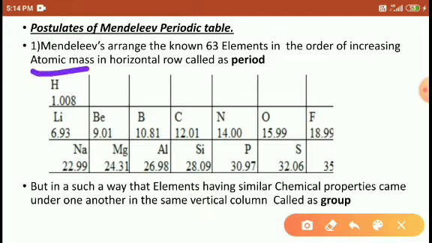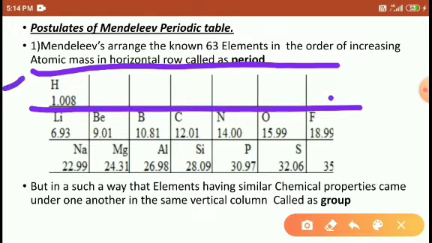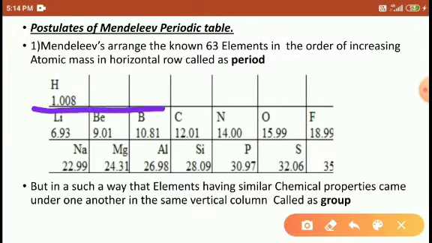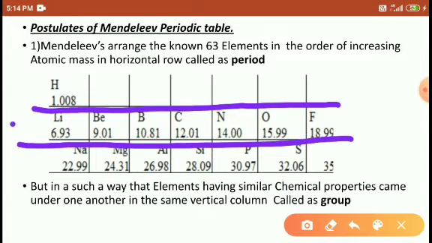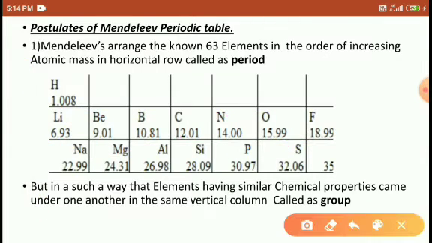This is the first period, in which only one element is present. Right. And the elements are arranged in increasing atomic mass in the horizontal row. This is the second period. The second period elements are lithium, beryllium, boron, carbon, nitrogen, oxygen, fluorine. Right. And the atomic masses increase: 7, 9, 11, 12, 14, 16, 19. Atomic mass increases along the period, right students?